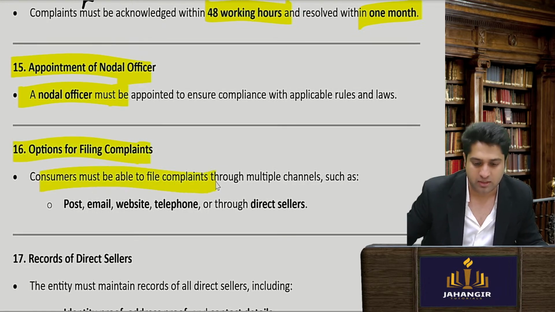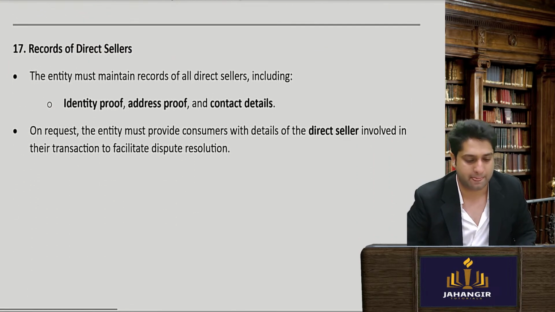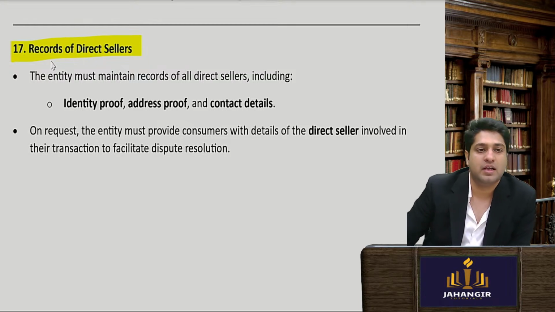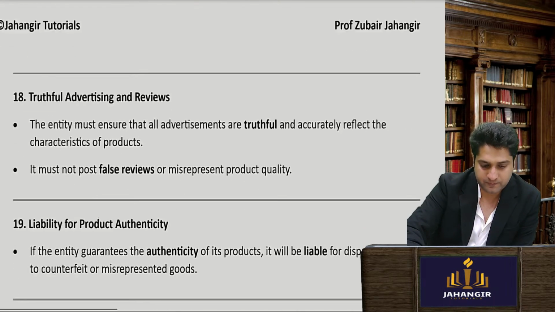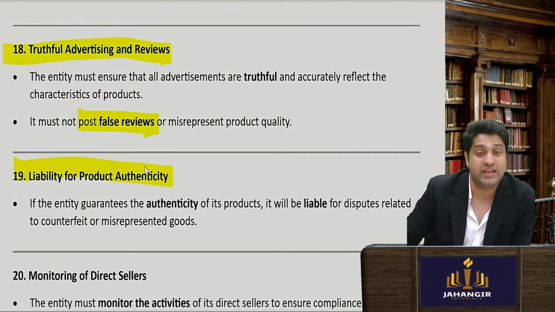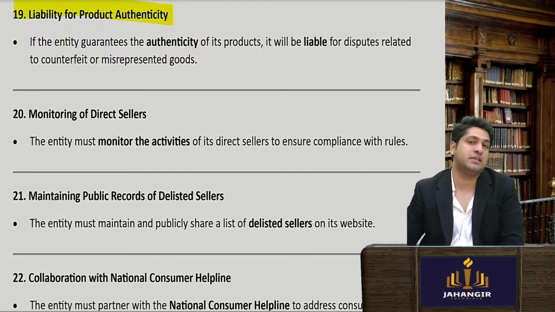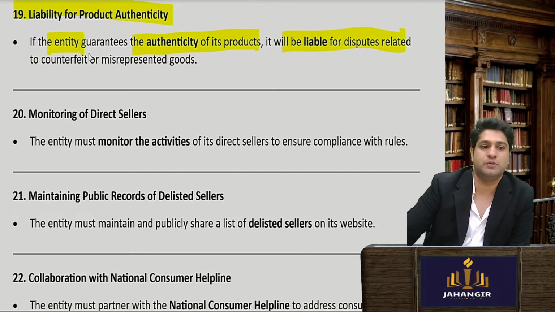Okay, consumers can file complaints through various modes: online, offline, fax, email. Records of direct sellers have to be maintained, with identity proof, and they must also give them a proper ID card. Truthful advertisement should be done, nothing false, no fake reviews should be created. Liability for product authenticity. Okay, so if the entity guarantees authenticity of its product, it will be liable for the disputes related to that.